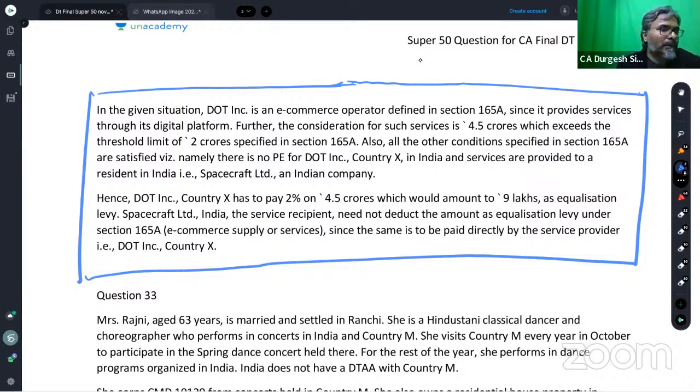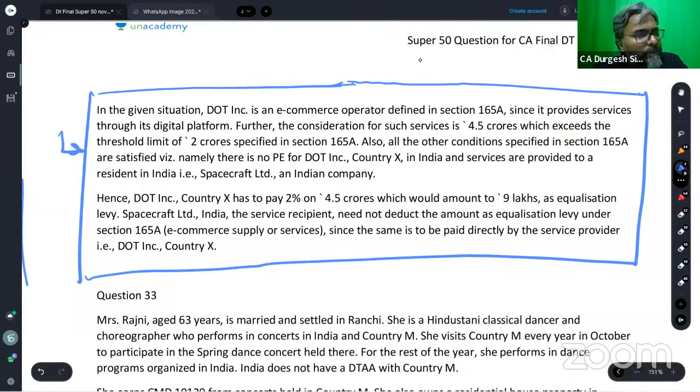Is that clear, students? All of you through? So first, what we did in the earlier paragraph through the treaty, students: we said that it's not a royalty, and therefore the treaty will override the act, and hence it is concluded it's not a royalty. Once it is not a royalty, then whether section 165A is in play, the answer is yes. Because if it is not a royalty, then definitely it will be within the ambit of the charge of 165A, and that is what we have done.